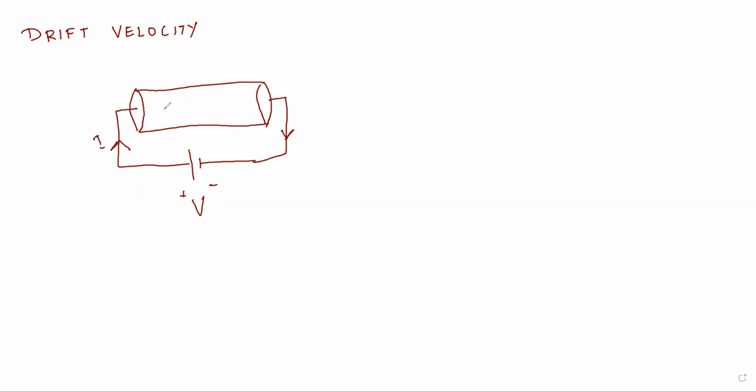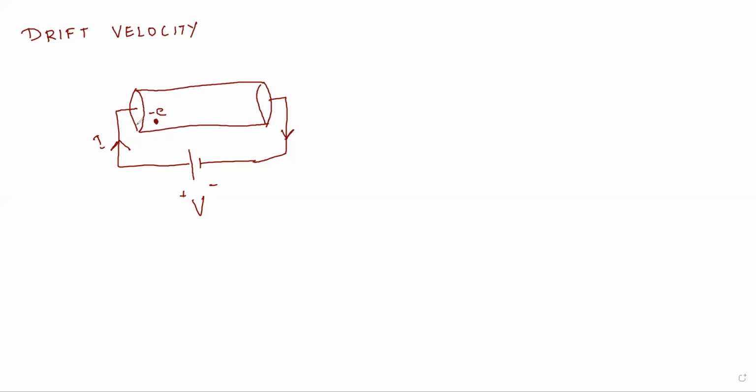What do you call this? The conductor is made of many electrons. Here is one electron. There are many, but we are focusing on this electron. Say it is one electron there, and we will name it as minus e. Okay, this electron is minus e. Just for understanding purposes, I've taken it.